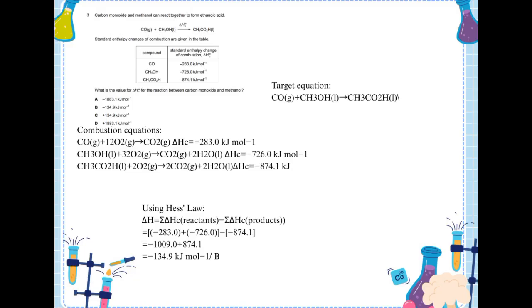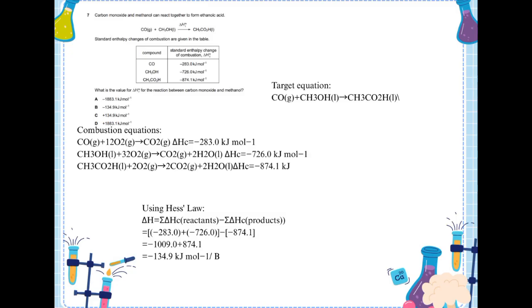Next, carbon monoxide and methanol can react together to form ethanoic acid. Standard enthalpy changes of combustion are given in the table. What is the value for delta H of reaction for the reaction between carbon monoxide and methanol? So first I write the target equation: CO plus CH3OH gives CH3CO2H. Next, I write the combustion enthalpy changes. For carbon monoxide, it is minus 283.0 kJ per mole. For methanol, it is minus 726.0 kJ per mole. And for ethanoic acid, it is minus 874.1 kJ per mole.